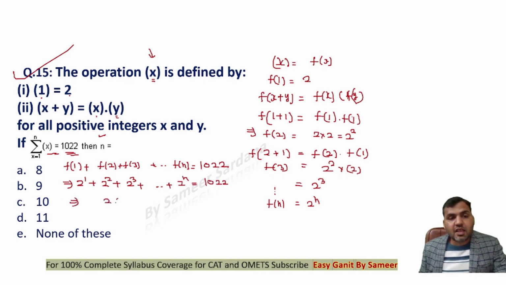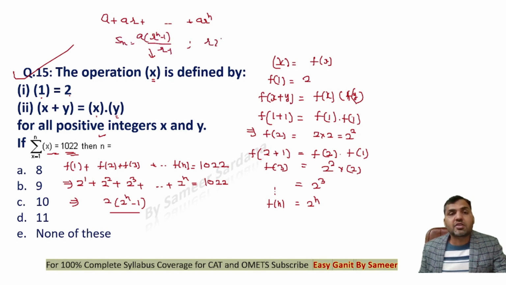Now this is a into r raised to power n, a sum of terms of a GP. Guys, I'm sure you know that the sum of n terms of a GP series is a into r power n minus 1 upon r minus 1. Ratio is greater than 1 here, right? So you can see that this is a GP series, so I can apply this, right?